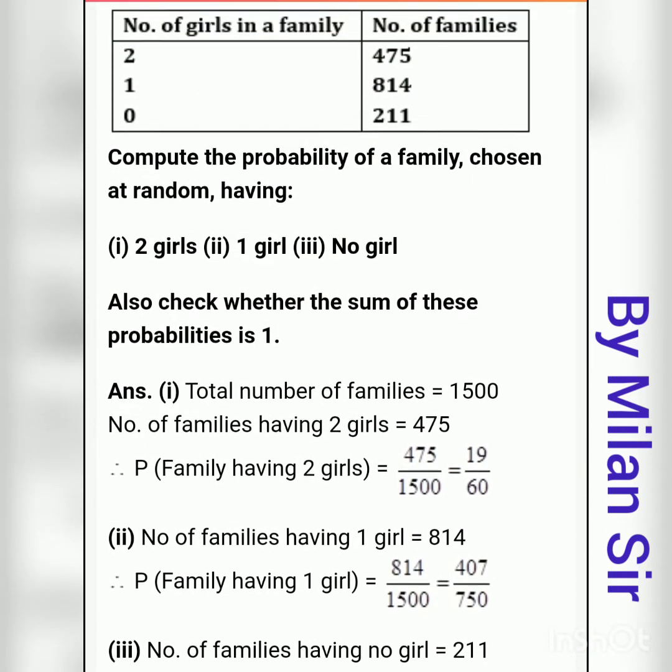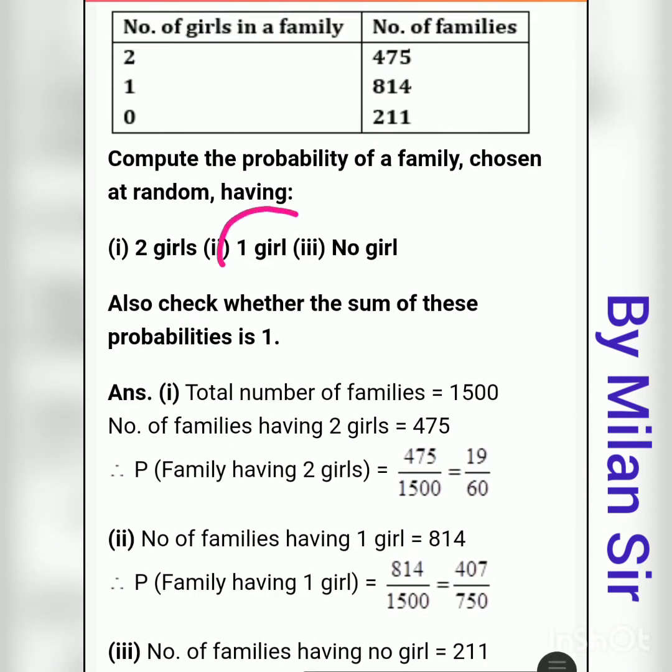Then the second question, we need to find the probability for 1 girl. Total outcomes remain the same, 1500, because the total number of families is equal to 1500. But for favorable outcomes we need to find the number of families which have only 1 girl. For 1 girl the number of families is equal to 814.